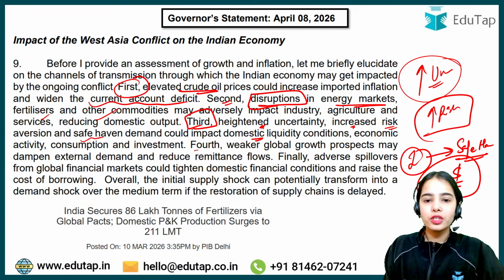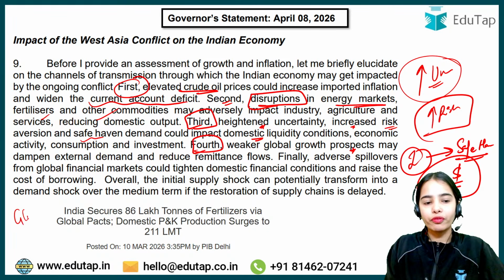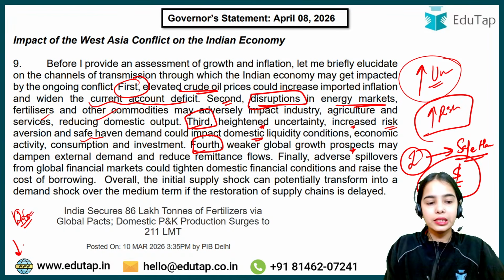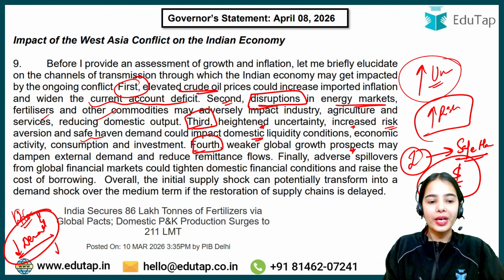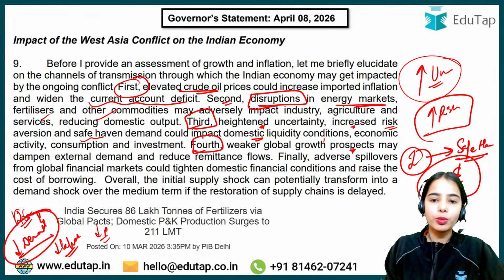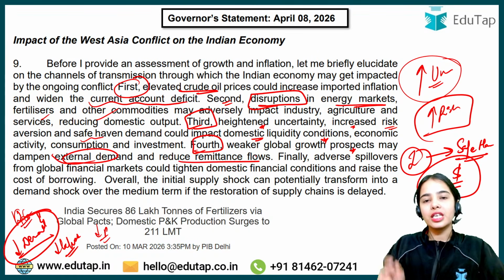Okay. Fourth, weaker global growth prospects may dampen the external demand. Like I've told you, because of the global conflict, the war-like situation, there is also a decrease in demand at the global level. So external demand is reducing. With reduced external demand, we are able to export less. With less exports, the production will reduce. So weaker global growth prospects may dampen the external demand for our products and reduce the remittance flows from other countries.